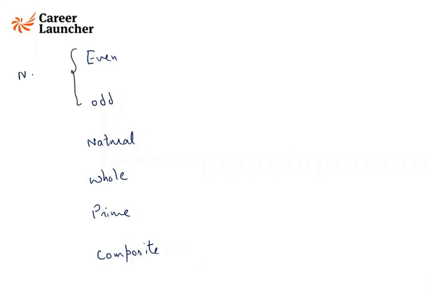Even numbers, odd numbers, natural numbers, whole numbers, prime numbers, and composite numbers. Even and odd are both part of natural numbers. Even numbers are multiples of 2, for example, 2, 4, 6, 8, 10, and so on.